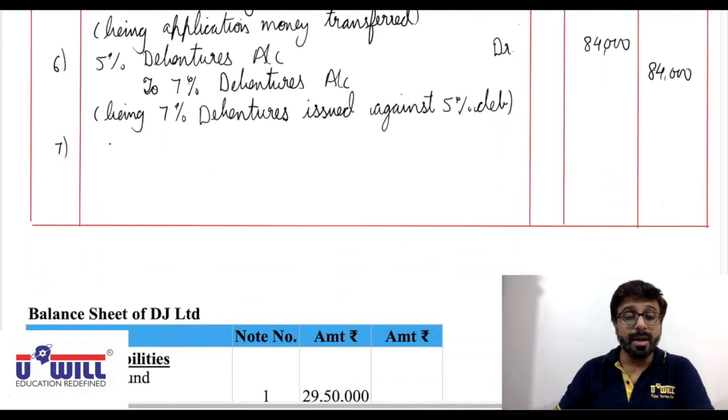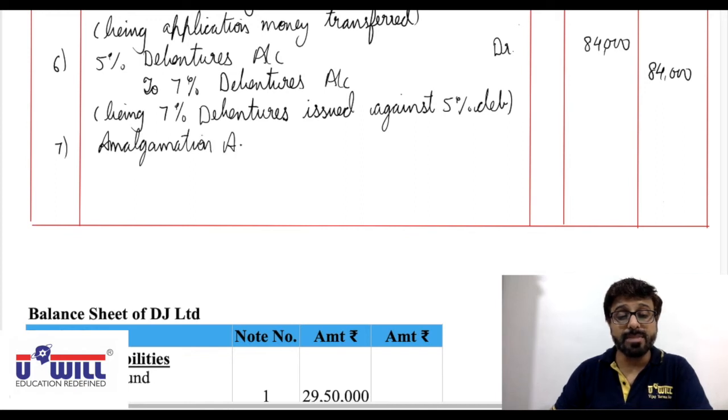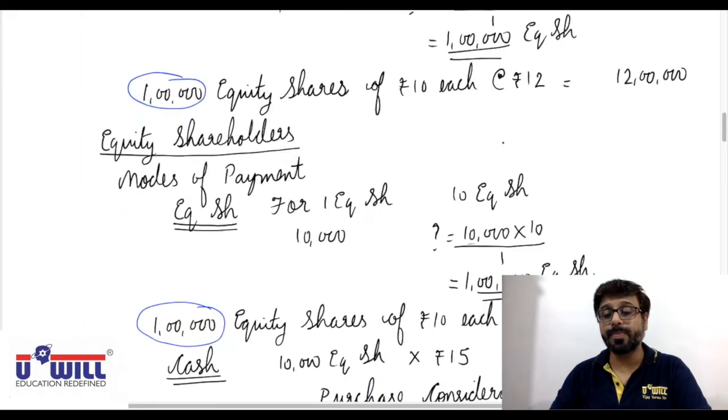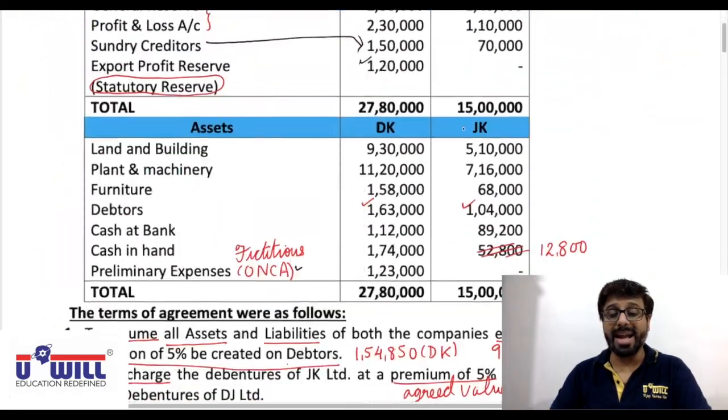So, amalgamation adjustment account debit with the statutory reserve of 1,20,000.